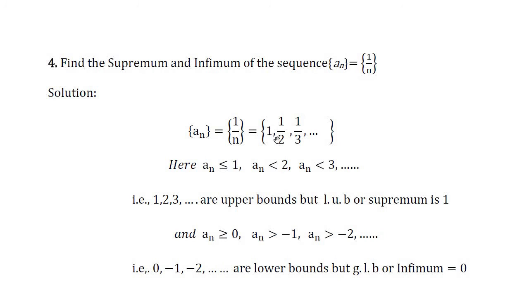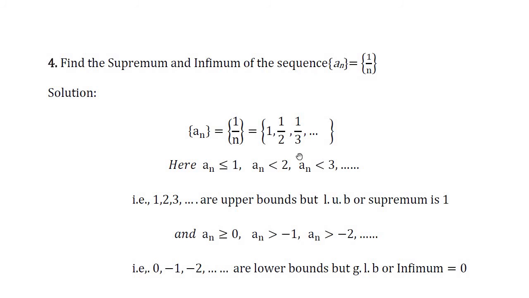If you observe the sequence, each element of this sequence is less than or equal to 1, or less than 2, or less than 3, and so on. Which means 1, 2, 3, and so on are the upper bounds of this sequence. Among these upper bounds, what is the least number satisfying the condition? 1 is the least number satisfying this condition. So 1 acts as the least upper bound or supremum of the sequence.